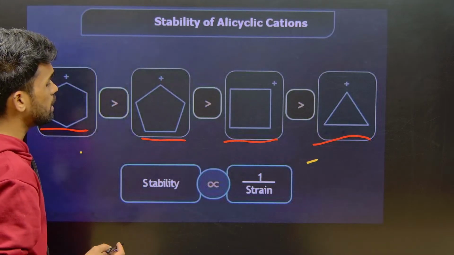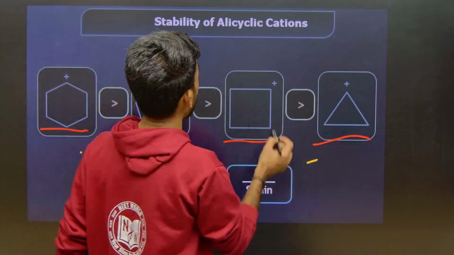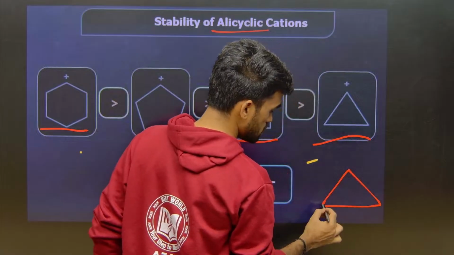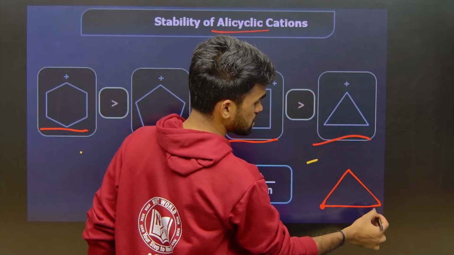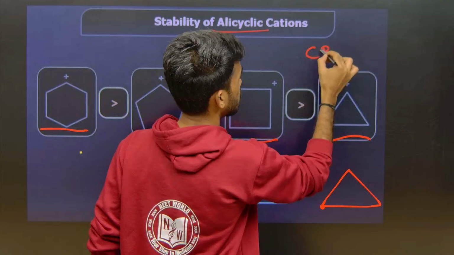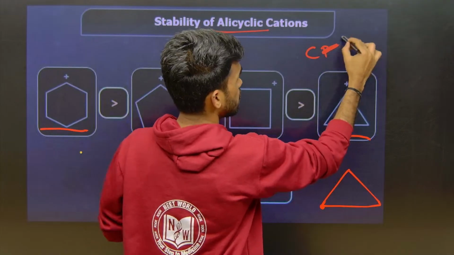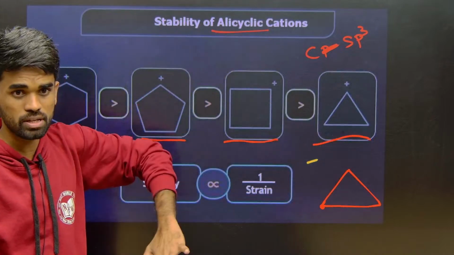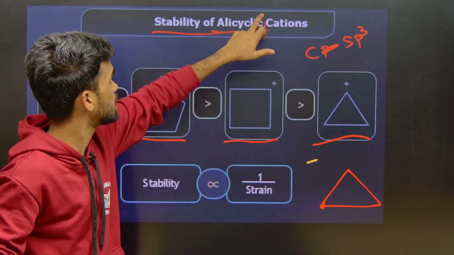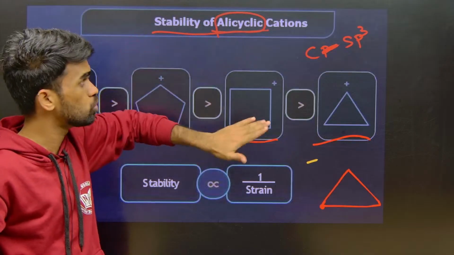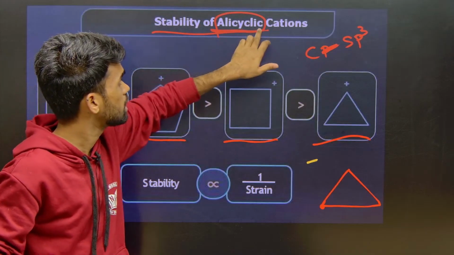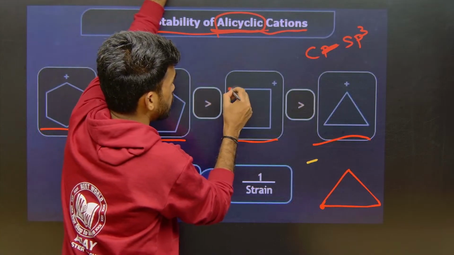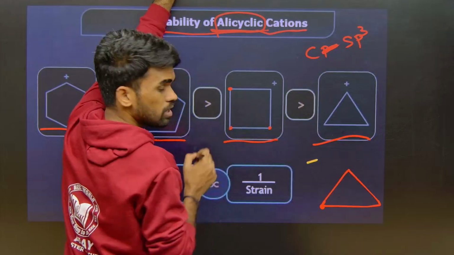Why is it so? If you analyze the carbons in these alicyclic compounds, what is the carbon hybridization? All the carbons here are sp3. I am not discussing aromaticity, that is the other topic, and it is over up to here. I am discussing alicyclic compounds. So in this case, the carbon hybridization is sp3.